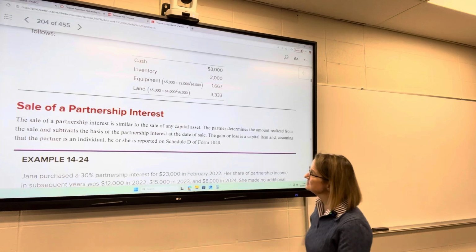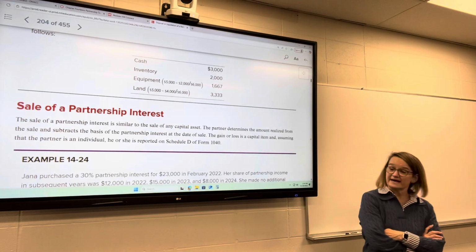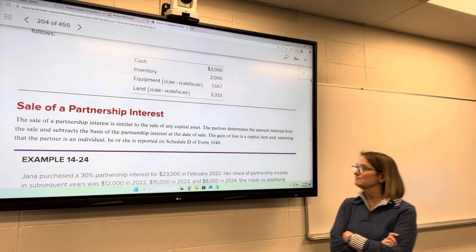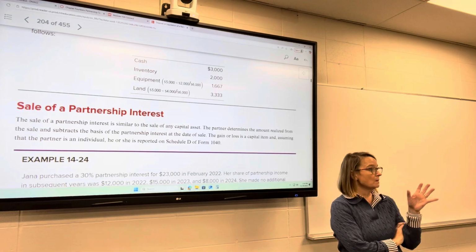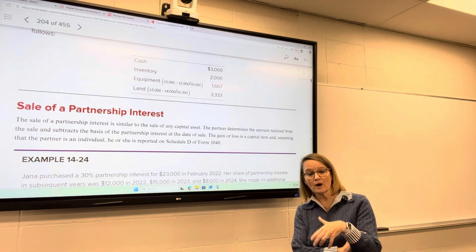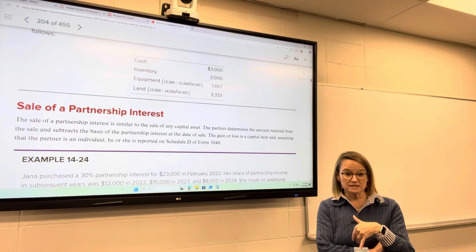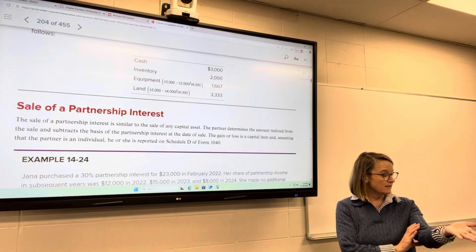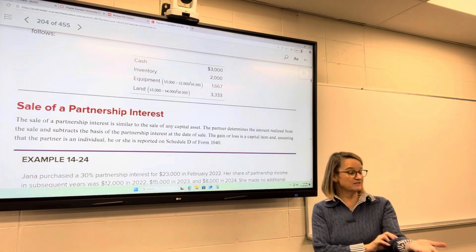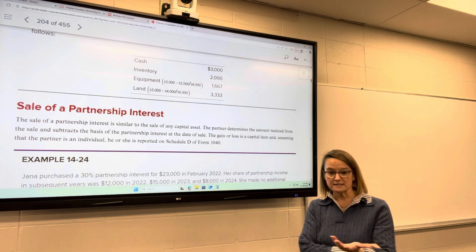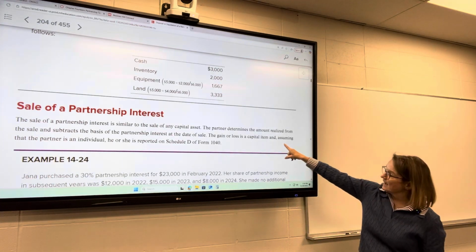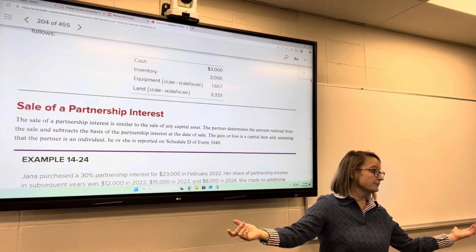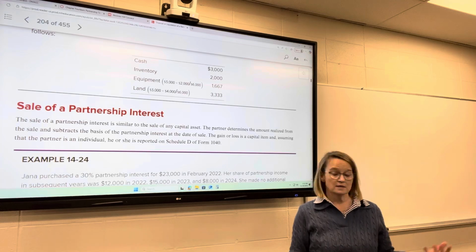The sale of a partnership interest is similar to the sale of any other type of capital asset. The partner is going to determine the amount realized from the sale, subtracting the basis of the partnership interest at the date of the sale. So we're going to use that basis to determine what our gain or loss is. So if my basis is $50,000 and I sell it to somebody else, a separate party, for $70,000, I've got to recognize a gain of $20,000. It's a capital item, and the holding period is however long they held their partnership interest. So it's just like any other asset that you sell.